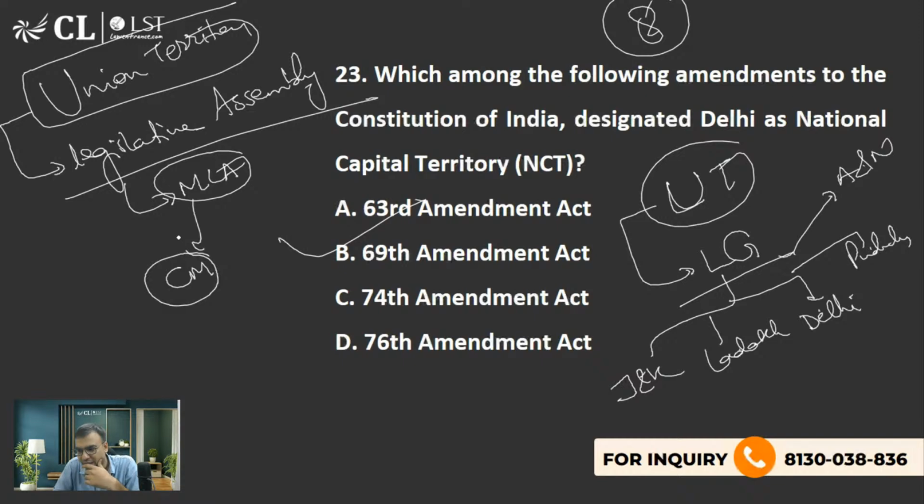Delhi and Pondicherry. There's one more union territory which is very much in the news. They are also having a legislative assembly. Recently elections happened. Jammu and Kashmir, right? So we are having Delhi, Jammu and Kashmir, and Pondicherry or Puducherry. Okay, these three are having a lieutenant governor as well as a chief minister.